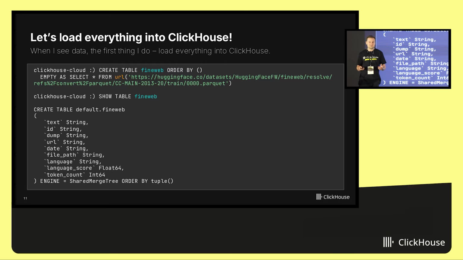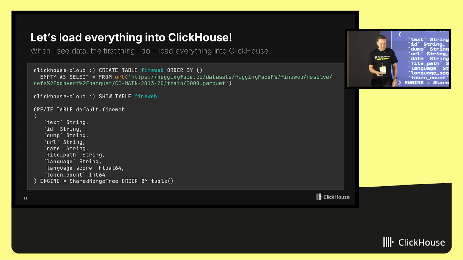The first thing we have to do is to create a table. And to create a table, I don't even have to specify the table structure. I will just do it like this. Create table, empty, as select star from URL. And it will automatically derive the structure. In this case, we have text, we have URL, string, we have the number of tokens, language.